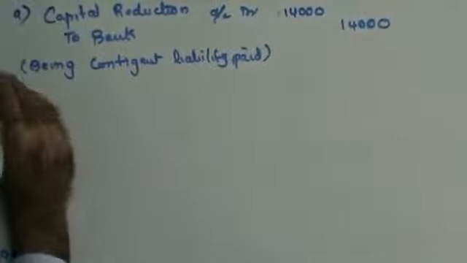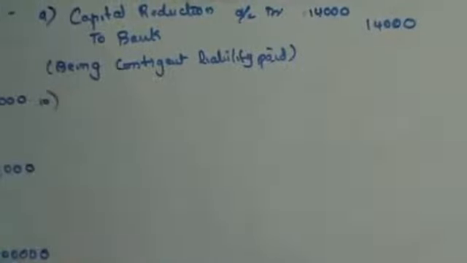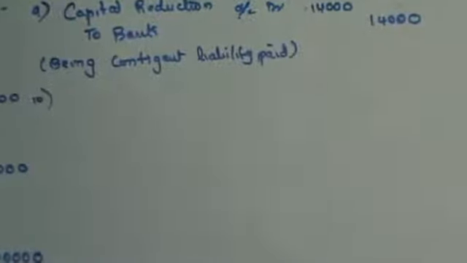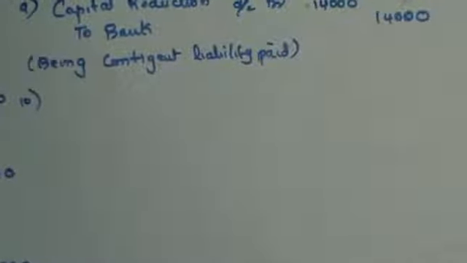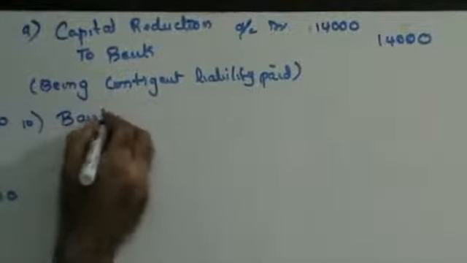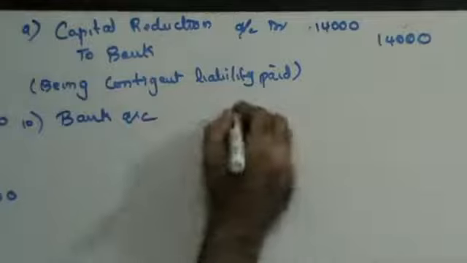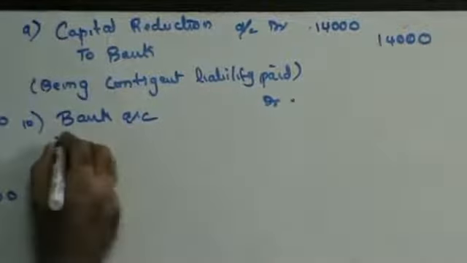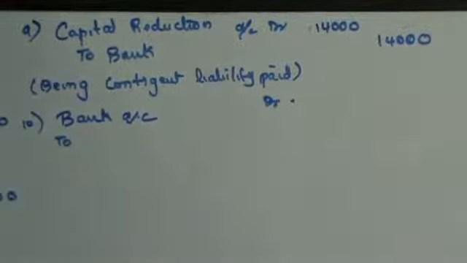Now they are saying that although we have paid this, we have recovered some money. We have recovered 12,600 from the insurance company. Debit what comes in. Money is coming in. Bank account debit. We do not have insurance claim on contingent liability in the balance sheet, so I cannot use it in the journal.